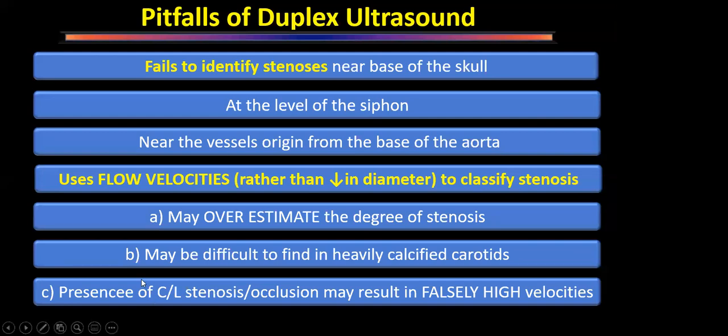Whenever there is other side stenosis or occlusion, suppose the patient has a stenosis or complete occlusion on the right side, obviously it will give higher velocity on the left side also. So this left side velocity, which is coming higher, will give us a false impression that even on the left side stenosis is high. So in presence of contralateral occlusion, particularly, the Doppler has to be interpreted a little carefully.